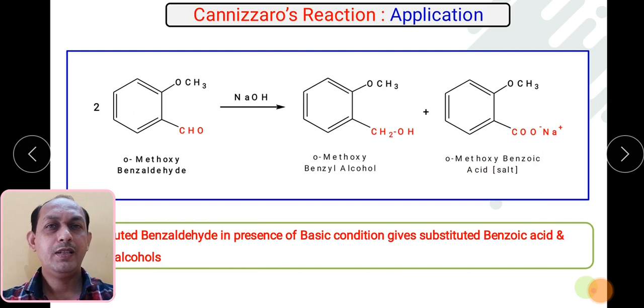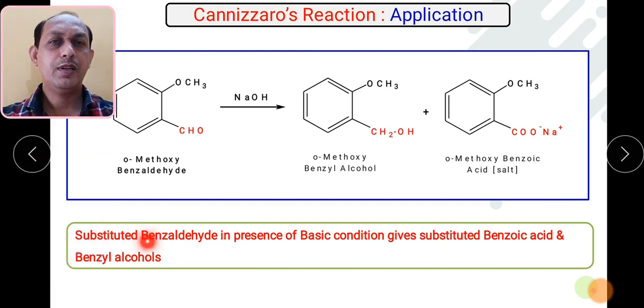So what is the application for this particular reaction? The substituted benzaldehyde in presence of basic condition also gives substituted benzoic acid and benzyl alcohol. This particular salt again you can convert into carboxylic acid. How can we convert a sodium salt of carboxylic acid into acid? Just add dilute HCl, make the pH acidic.